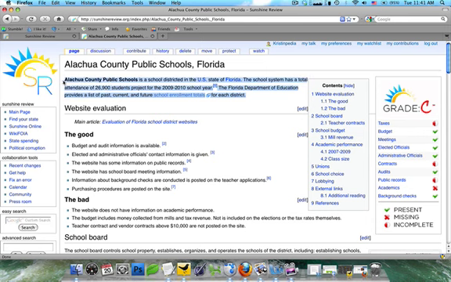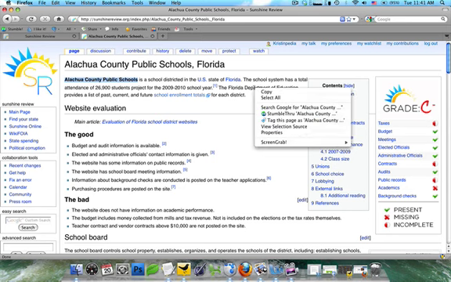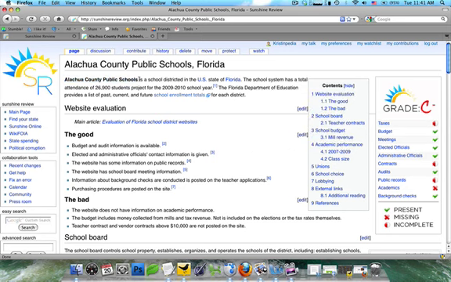Next, you're going to see the introduction. In the introduction, we go over all the background information. You're going to want to cover the who, what, when, why, and where. You can see here we go immediately over the who, this specific school district. You go over where it is, Florida. You go over what it is, a school district with the number of students. And you're going to see we go a little bit more into where it fits into the big picture. You're also going to notice that we've bolded the subject. Always do this in wiki articles as it clues your readers into what exactly you're going to be discussing.